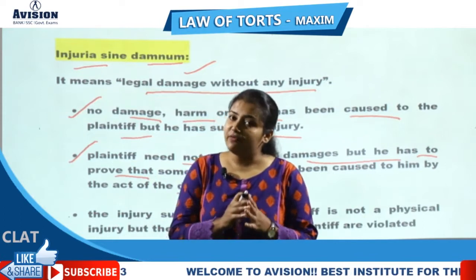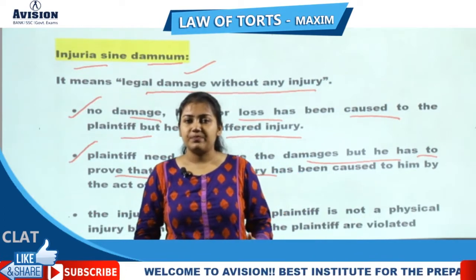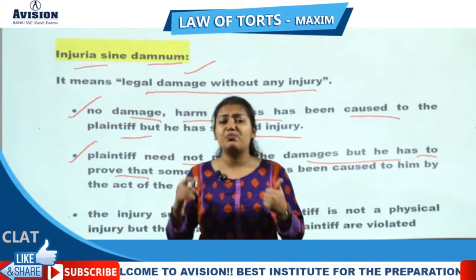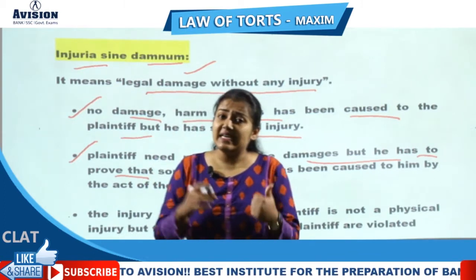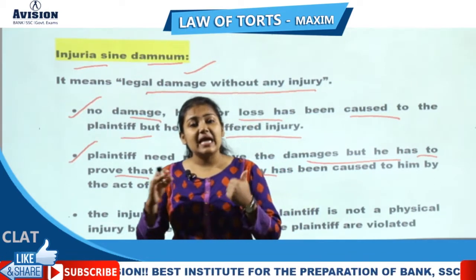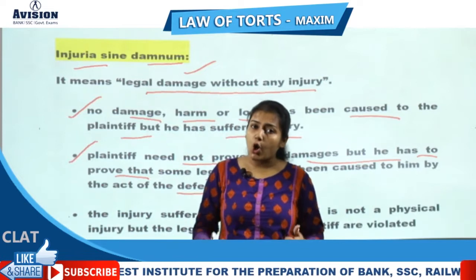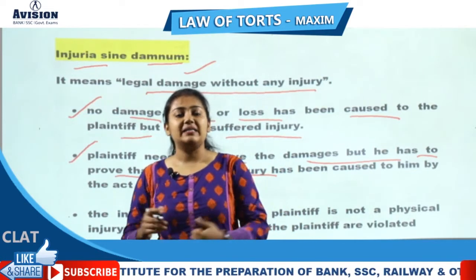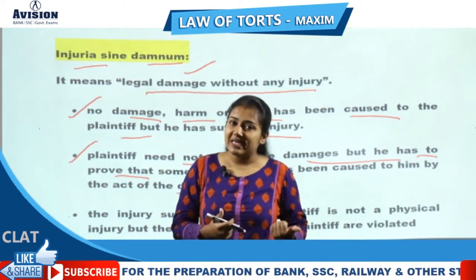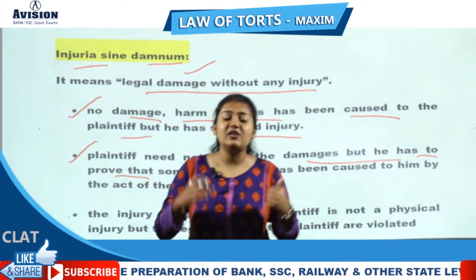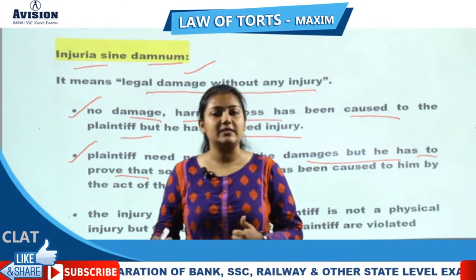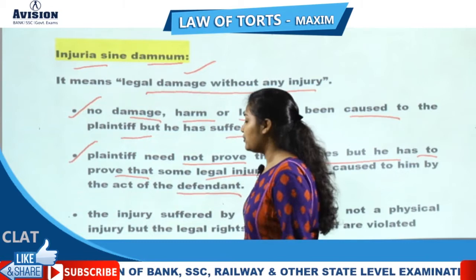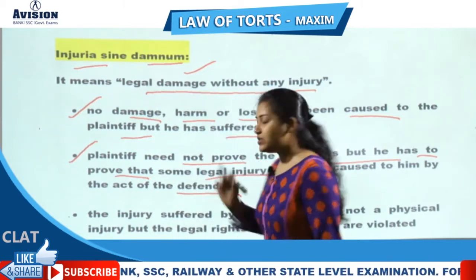The plaintiff only needs to prove that legal injury has been caused by the defendant. So what is legal damage? My legal right has been violated. That is legal damage. So the plaintiff needs to prove this.